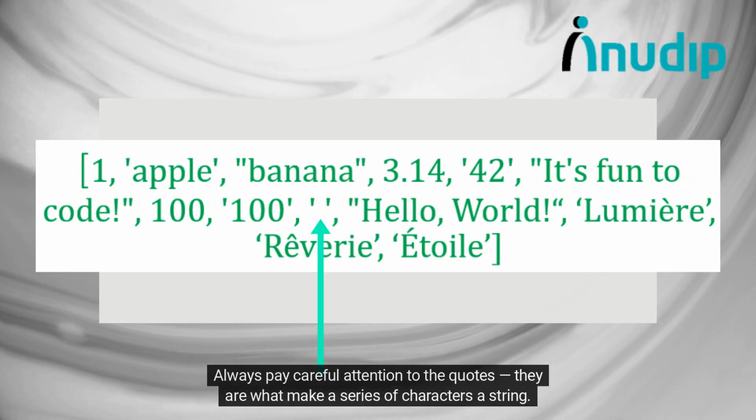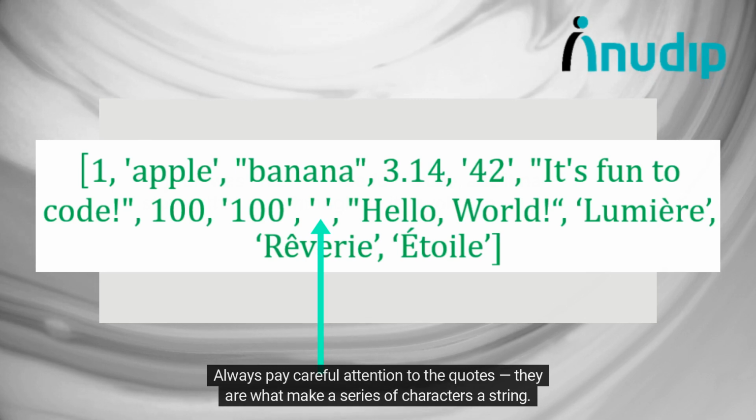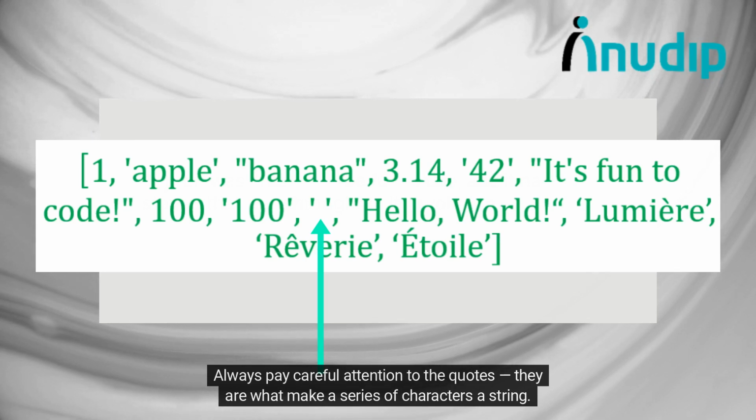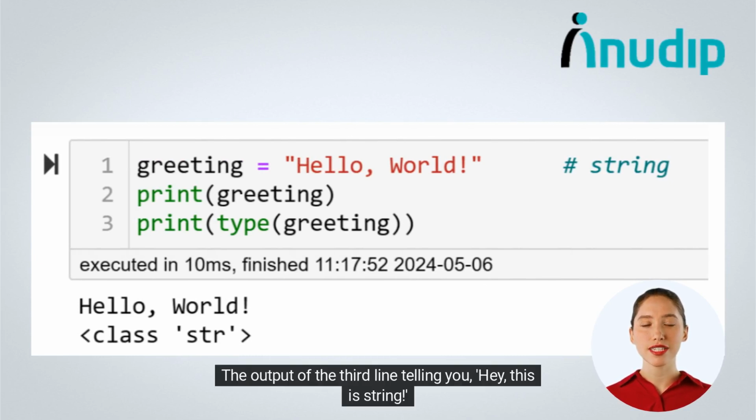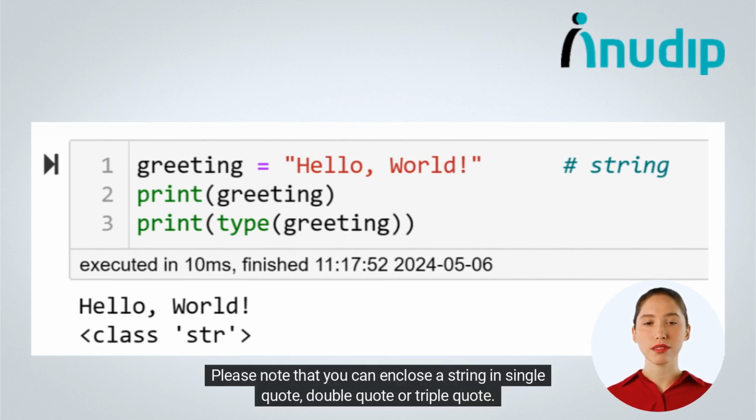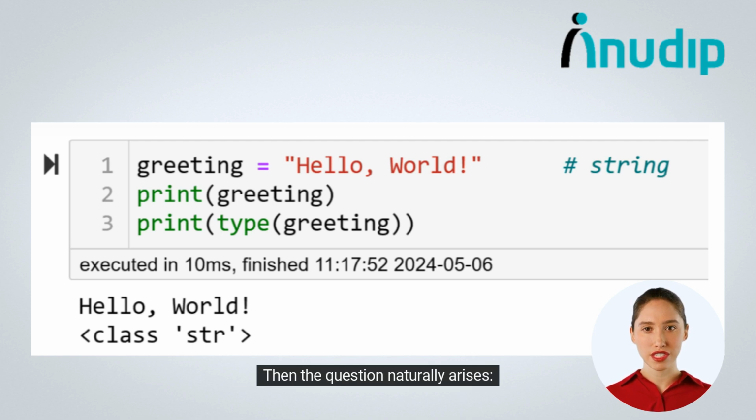Always pay careful attention to the quotes. They are what make a series of characters a string. Notice the quotes? The output of the third line is telling you, hey, this is a string. Please note that you can enclose a string in single quotes, double quotes, or triple quotes. Then the question naturally arises: why three types of quotes if they all do the same thing?